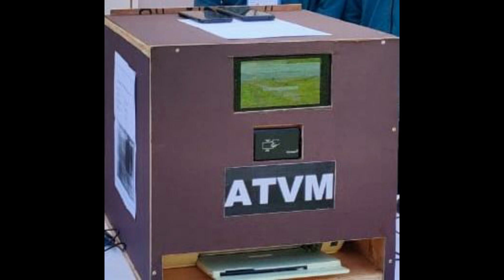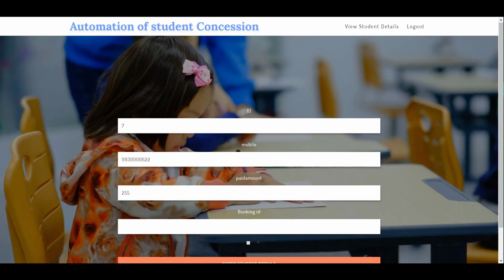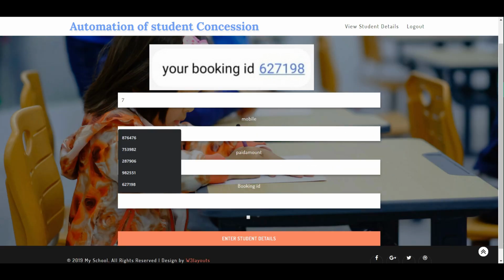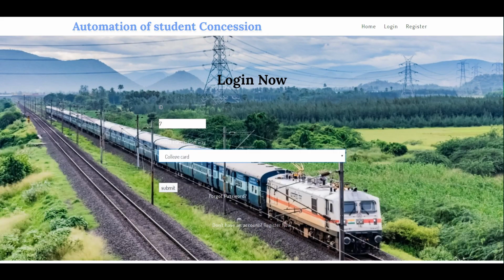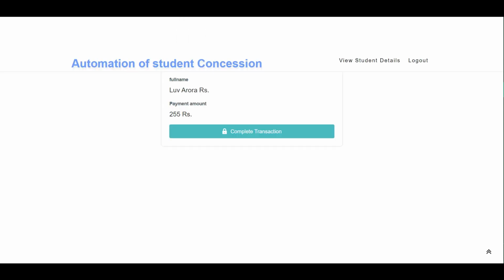This is ATVM machine where student has to scan their RFID card. After scanning card, its number is displayed on screen. Then he has to enter correct booking ID. After this, he has to select option as college card for cash payment. Click on complete transaction.